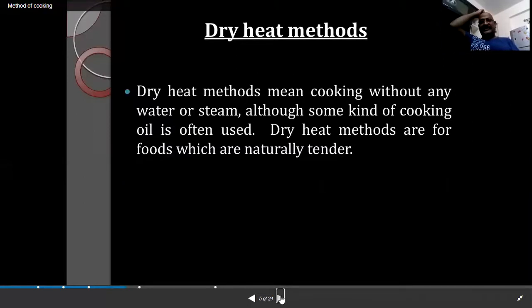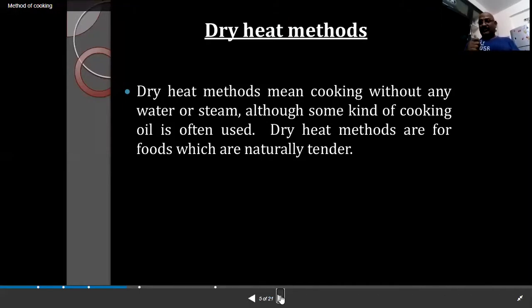So let's see what the dry heat method is. Dry heat methods mean cooking without any moisture, without any water or steam, although some cooking oil is often used.